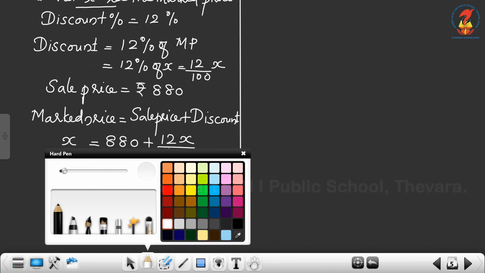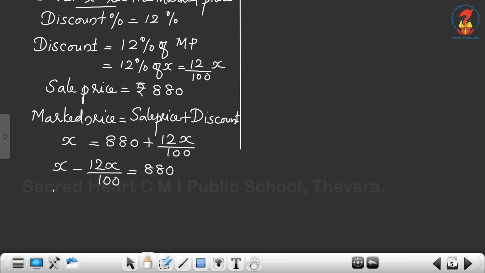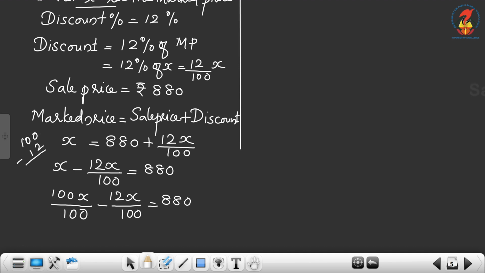Now we can write it as 100x by 100. Here the denominator is 1, so the LCM is 100. So you will get 100x by 100 minus 12x by 100 equal to 880. Now what is 100 minus 12? 100 minus 12 is equal to 88. So we can write it as 88x by 100 equal to 880.